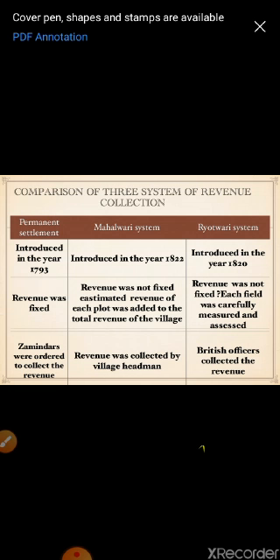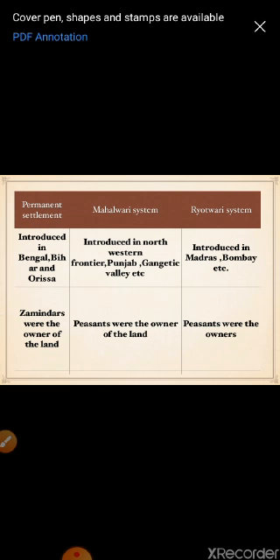Next is about the area where these were introduced. So Permanent Settlement was introduced in Bihar, Bengal and Orissa, and Mahalwari system was introduced in the northwestern frontier, Punjab, Gangetic Valley, etc. And Ryotwari system was introduced in Madras, Bombay, etc.